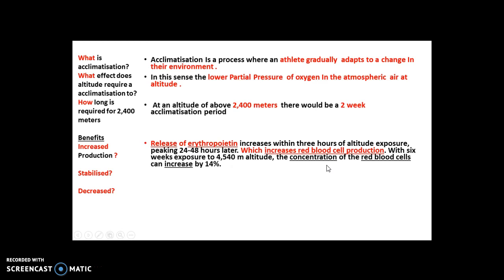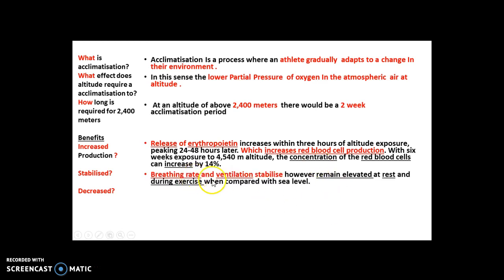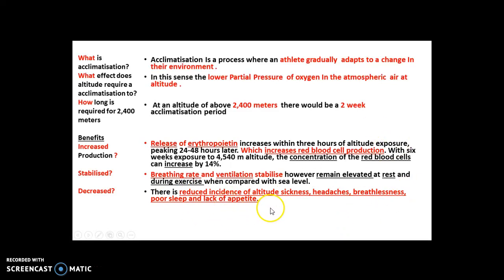What's stabilized after a period of acclimatization then? Well, breathing rate and ventilation. So basically those two things will start to stabilize. They're not going to be as high as they were, but they are higher during exercise when compared to sea level. Okay, finally there will be a decrease in altitude sickness, headaches, breathlessness, poor sleep and lack of appetite. So these things that people get when they first go to altitude, there starts to be a reduction in this. Okay, so that is your altitude section.